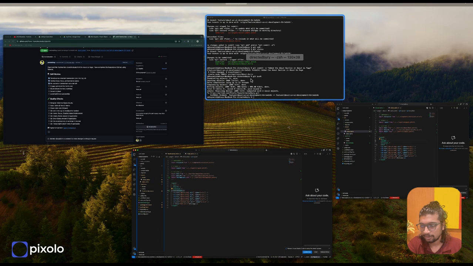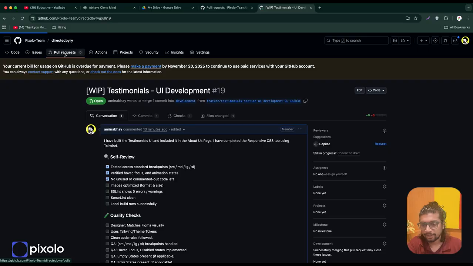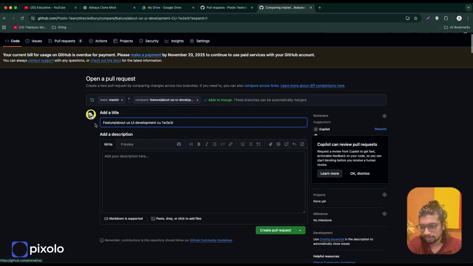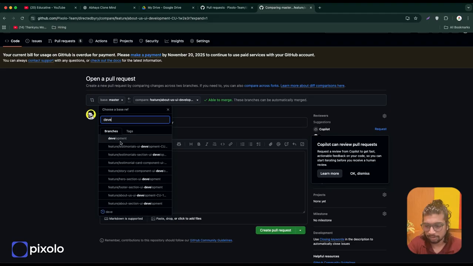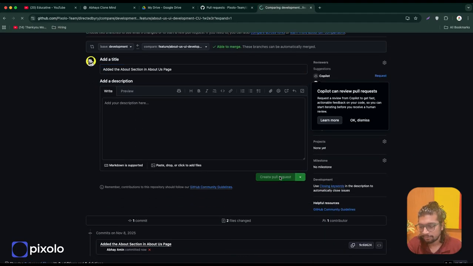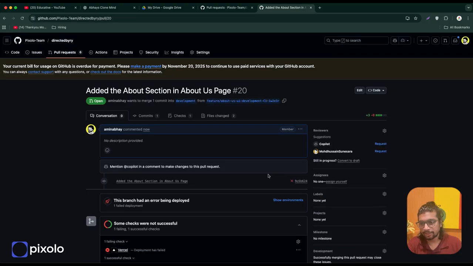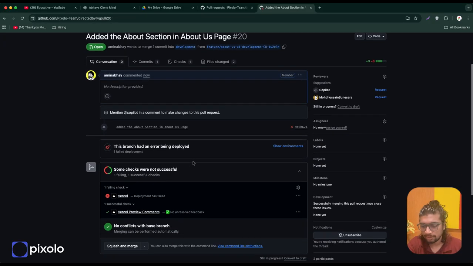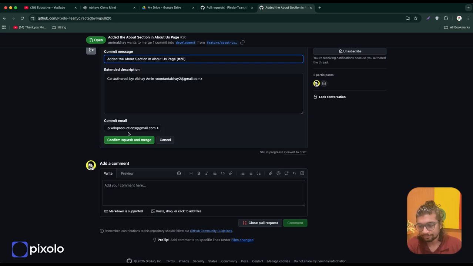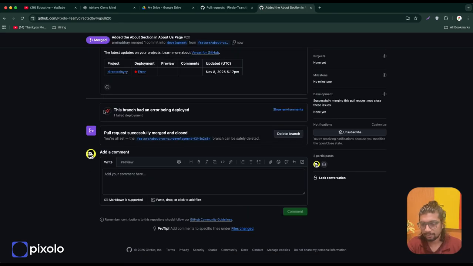Okay. Quickly, we just want to merge this. So I'm not going to follow the whole process, just going to show you what I want to show you all. Merging it to development, create pull request. Okay, so the whole pull request will be created. We'll go through the whole flow. The reviewer will check the code and the reviewer will finally approve it and merge. Alright, that's done.